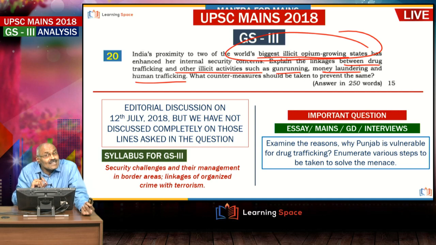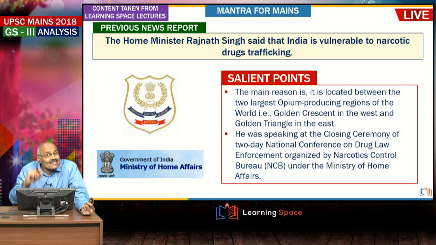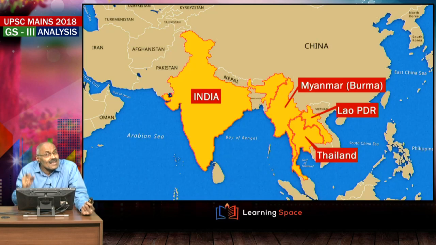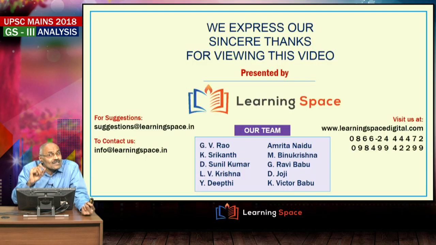So, the big lesson from this question is, we concentrated on Punjab drug trafficking and we missed how the threat to internal security exists as a whole. In this discussion we discussed the countries and the opium producing countries, but we missed the aspect of how it affects India's internal security, right. So there are several lessons to be learned, and I gave you hints with each and every question when I was discussing. I hope this 40 minutes discussion will help you prepare well for the 2019 examination.